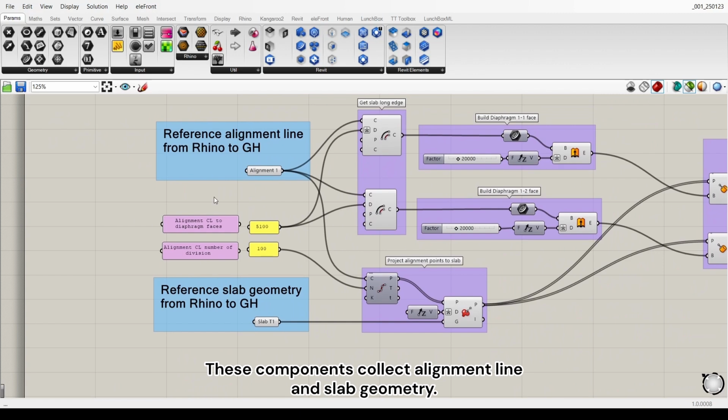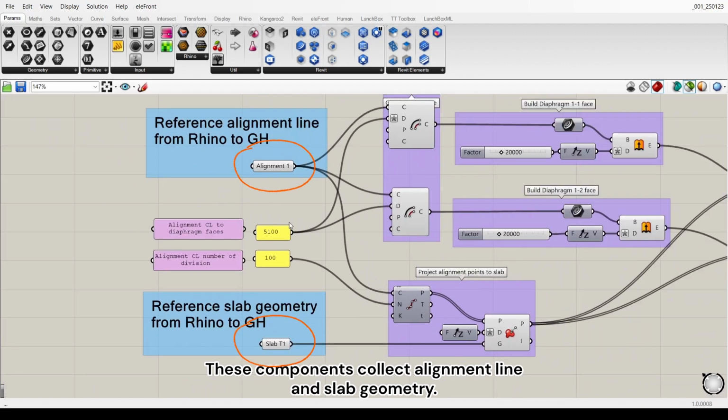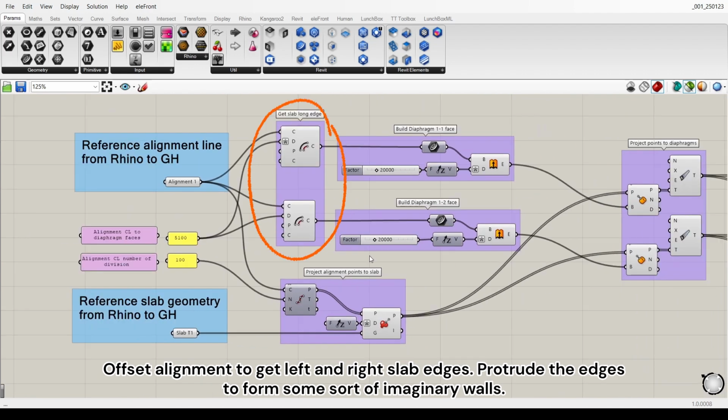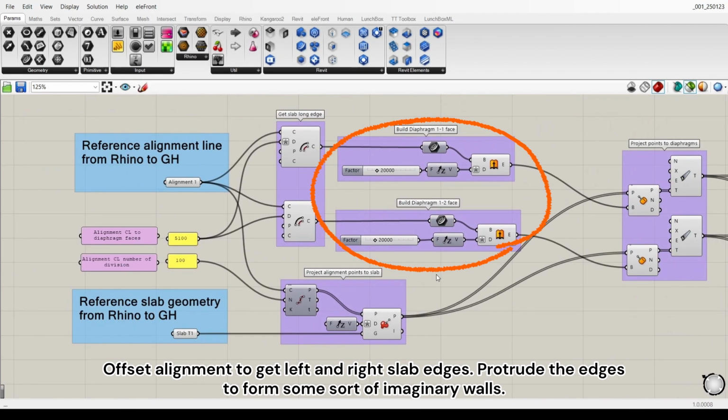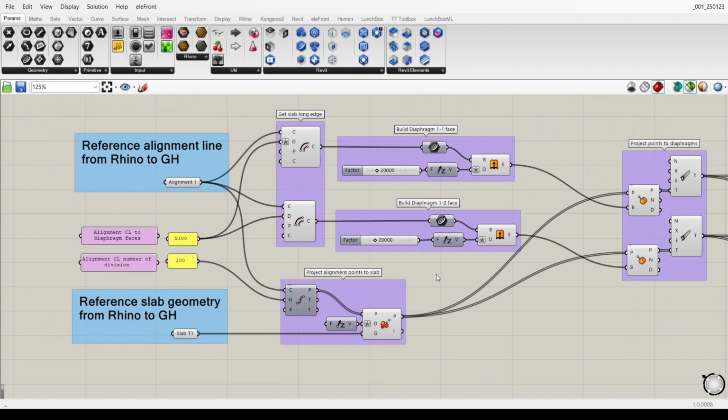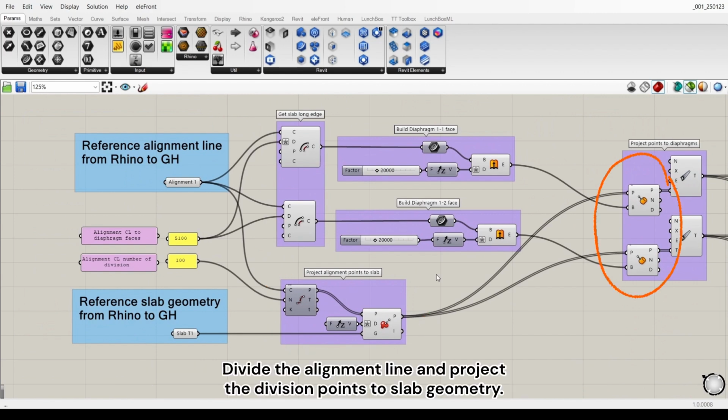These components collect alignment line and slab geometry. Offset alignment to get left and right slab edges. Protrude the edges to form some sort of imaginary walls. Divide the alignment line and project the division points to slab geometry, thus giving the points their actual z coordinates. Project the points to the imaginary walls.